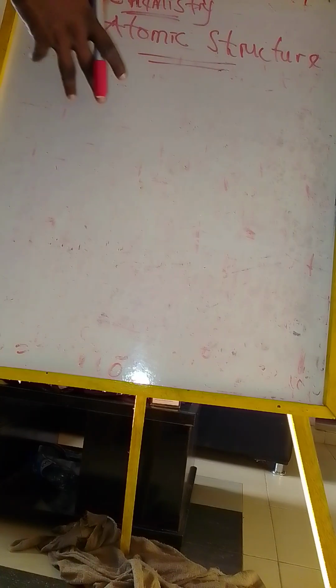Now as we see on the board, we are familiar with this topic, and we know that when you were in your junior class, you were told what an atom is. So we have on the board what we call the atomic structure. But here, I'm going to introduce chemistry to you as a proper science subject.